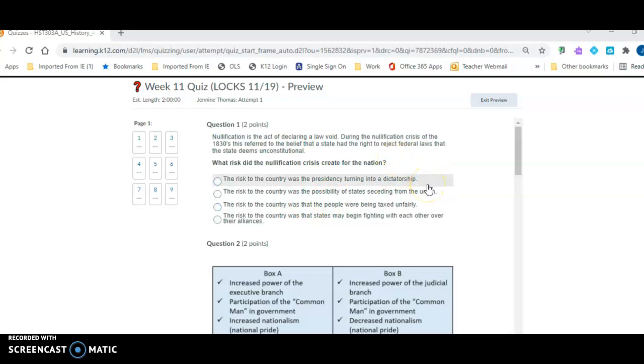A, the risk to the country was the presidency turning into a dictatorship. B, the risk to the country was the possibility of states seceding from the Union. C, the risk to the country was that the people were being taxed unfairly. D, the risk to the country was that states may begin fighting with each other over their alliances.